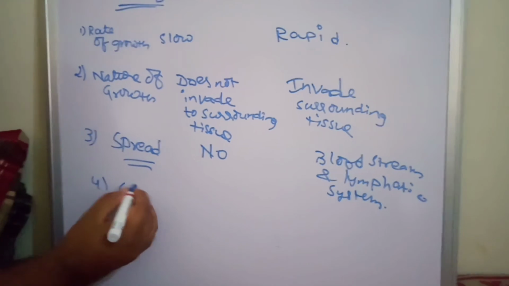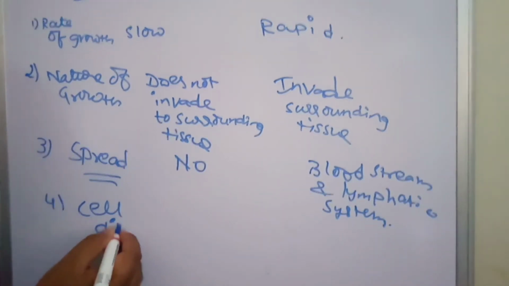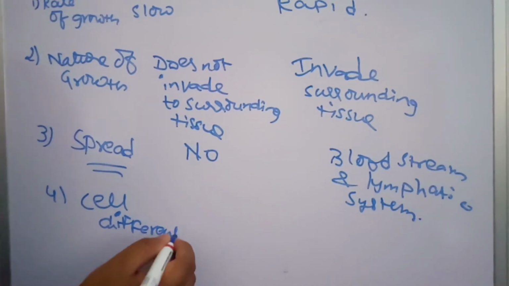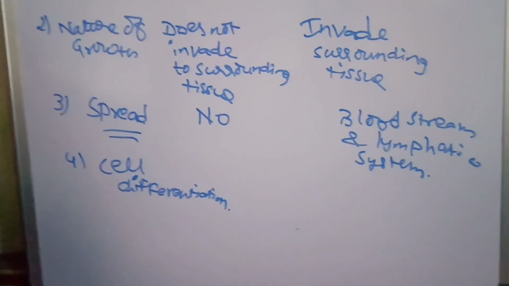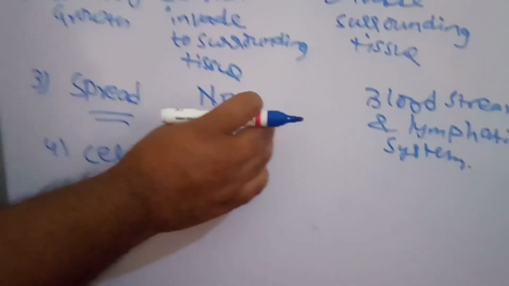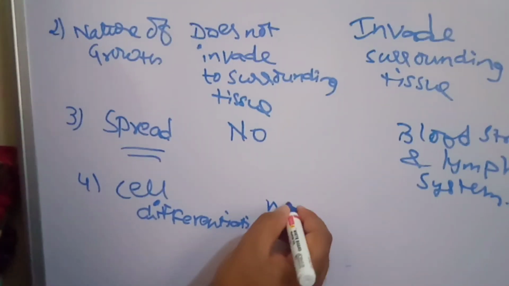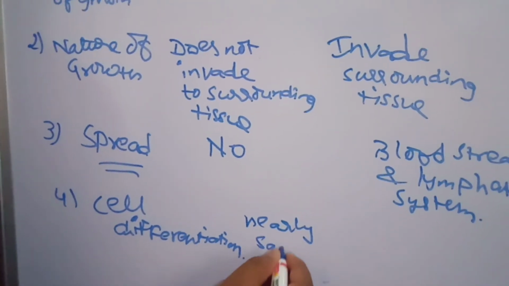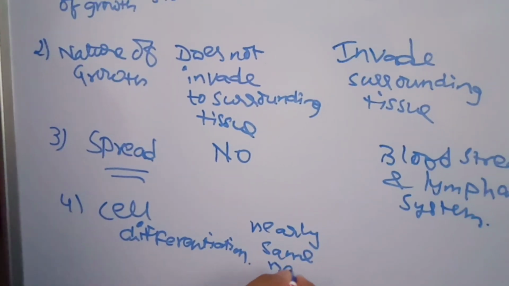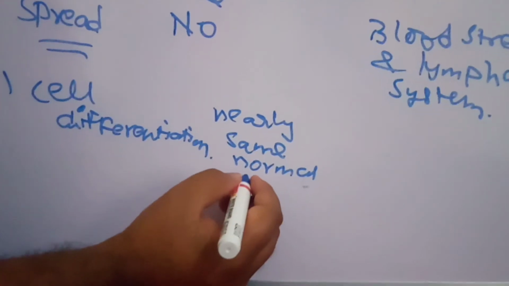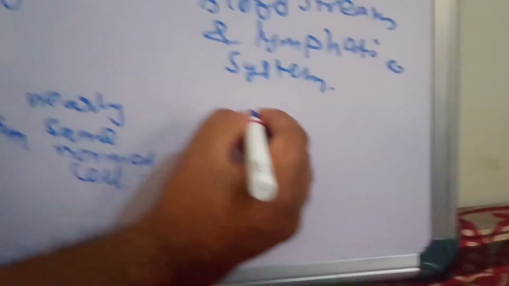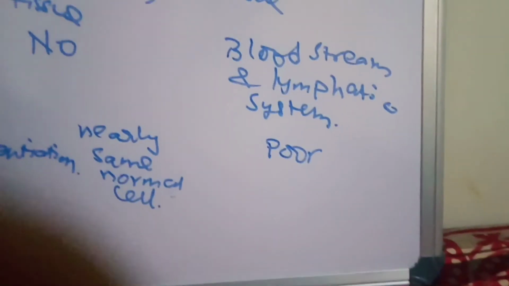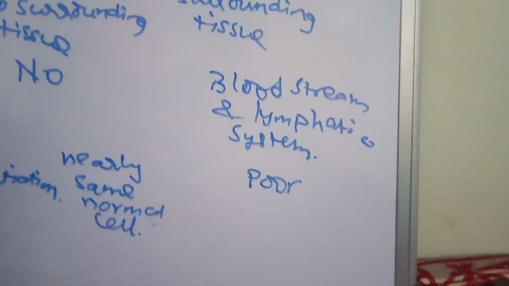Now the fourth property is cell differentiation. In benign, the cells are nearly the same as normal cells. In malignant, they are very poor, unidentified, and not nearly the same as normal cells.